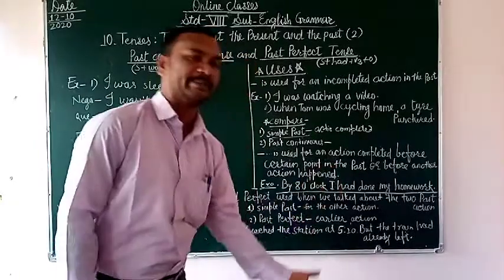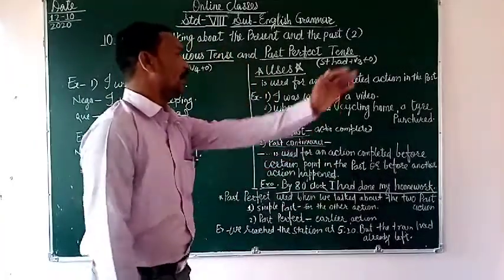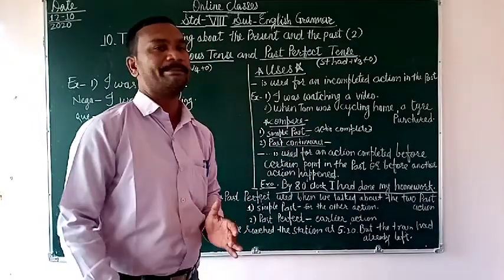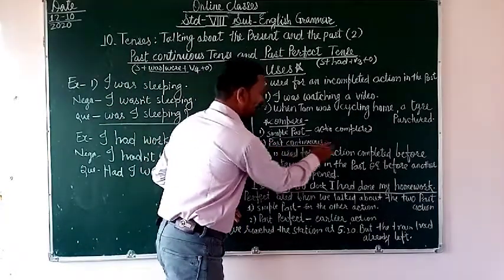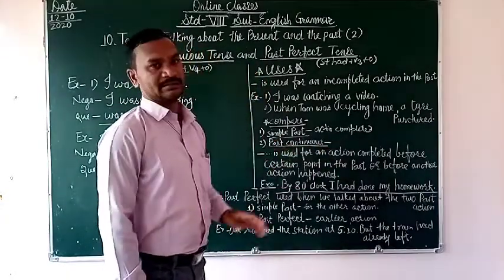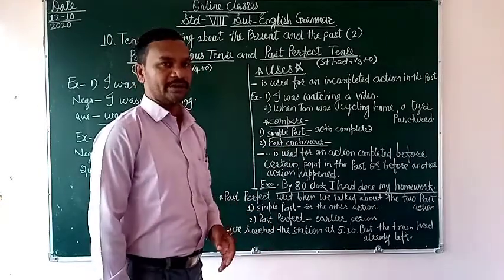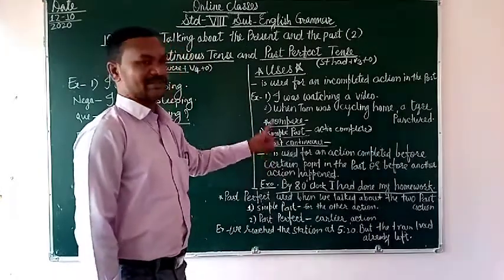But when we are discussing the past continuous tense, this is an action that was going on, an incomplete action in the past. So for that we use the past continuous tense. The action is not completed, it is going on. So this is the difference between simple past and past continuous.